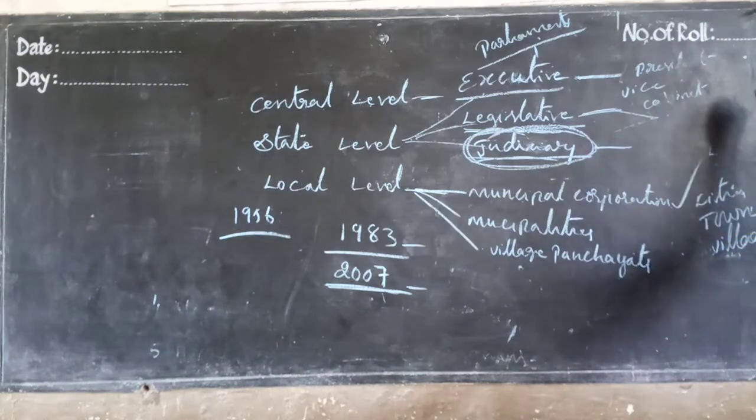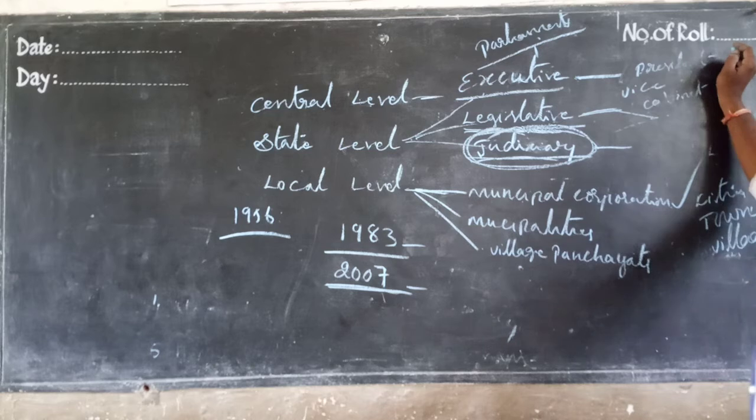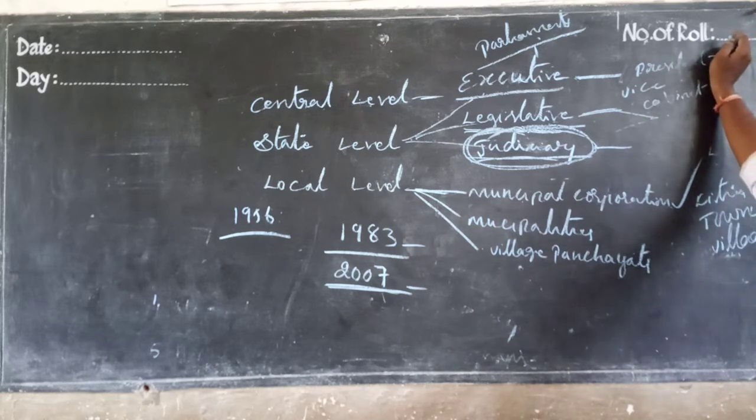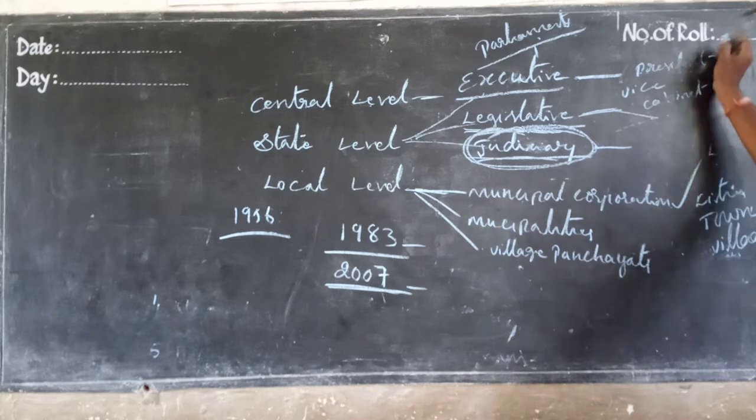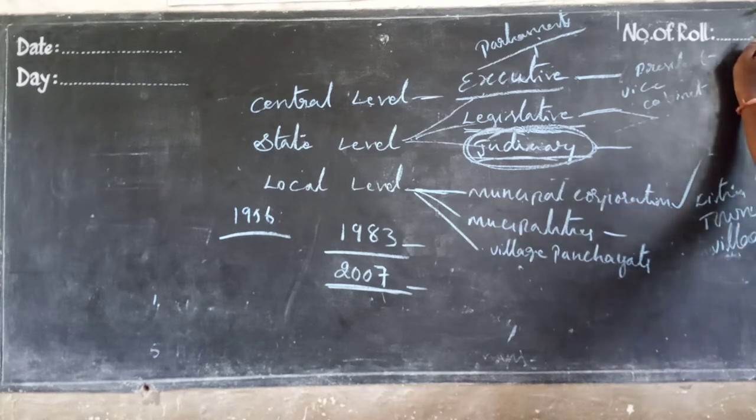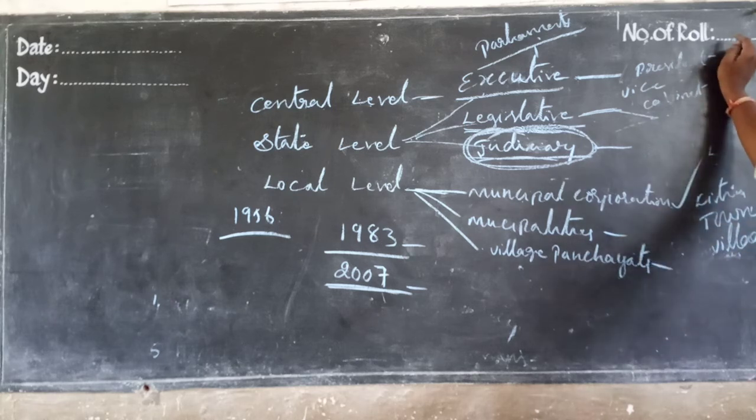In the cities there is more population, so they have created municipal corporations. The head of the municipal corporation is the mayor, and a municipal corporation commissioner will be there. In municipalities the head is the chairman, and in the village panchayat the head is the sarpanch.